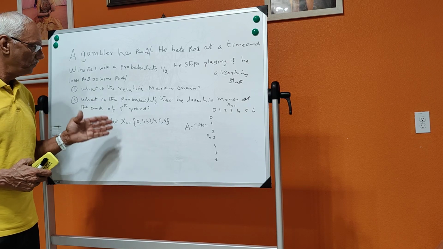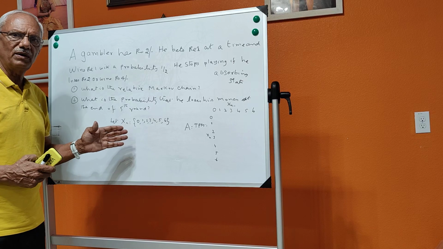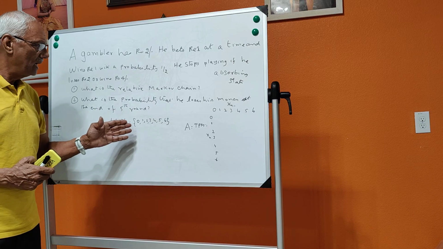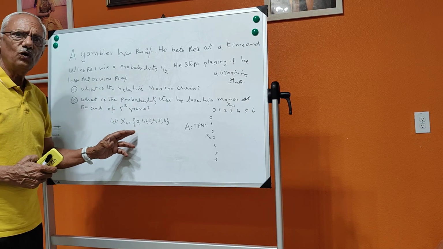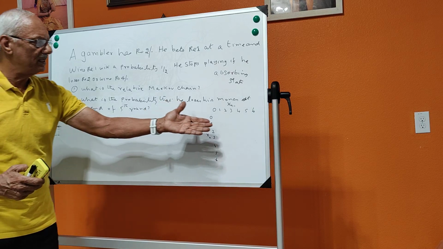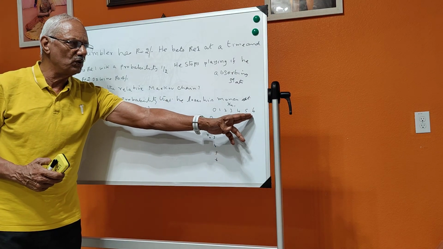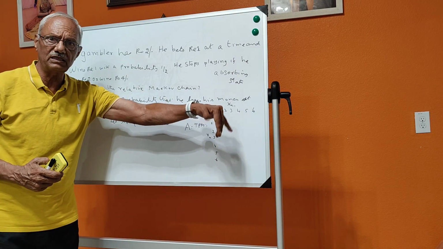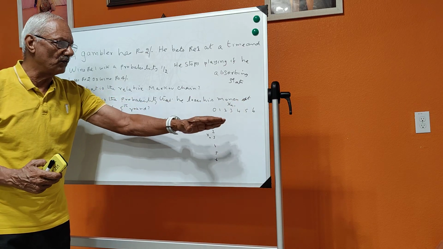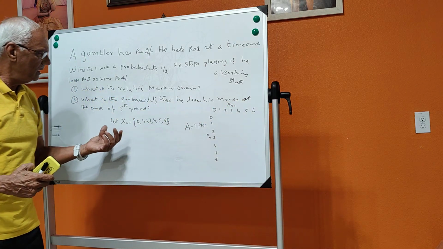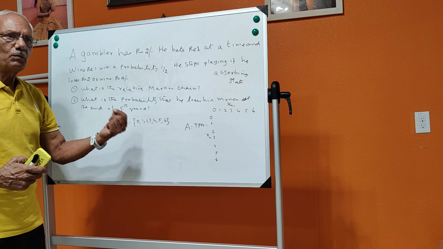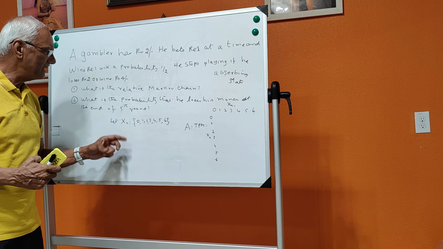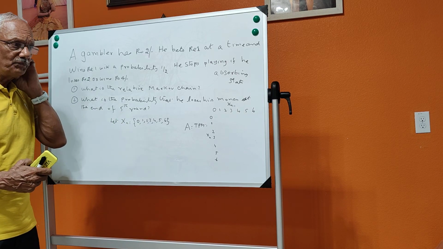Xn is the amount of money he has at the end of n rounds. How many rounds are there? At the maximum he can go up to 5 rounds. The sixth round he is off. So you see that here Xn refers to the amount of money he has at the end of n rounds.